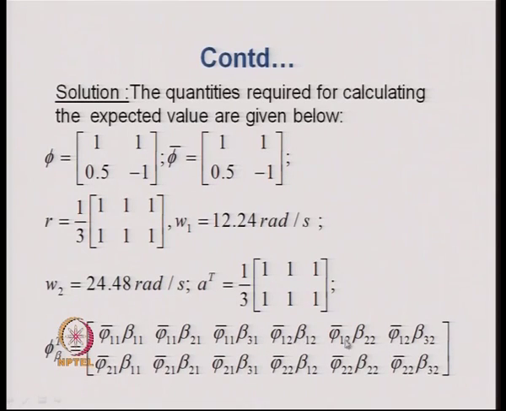All these things have been explained before, and phi bar 1 2, phi bar 2 2, beta 2 1, beta 1 2 etc. can all be obtained.